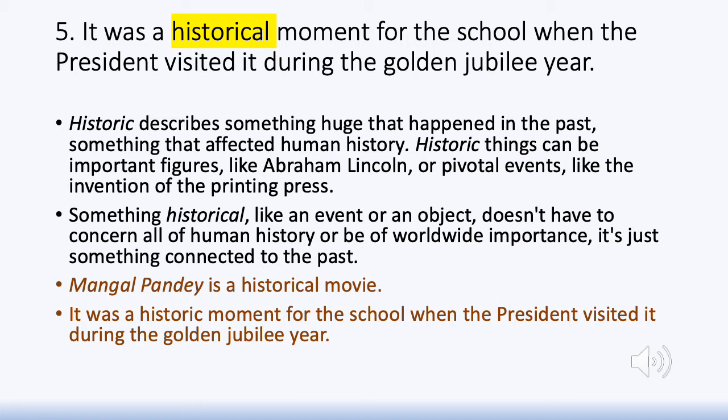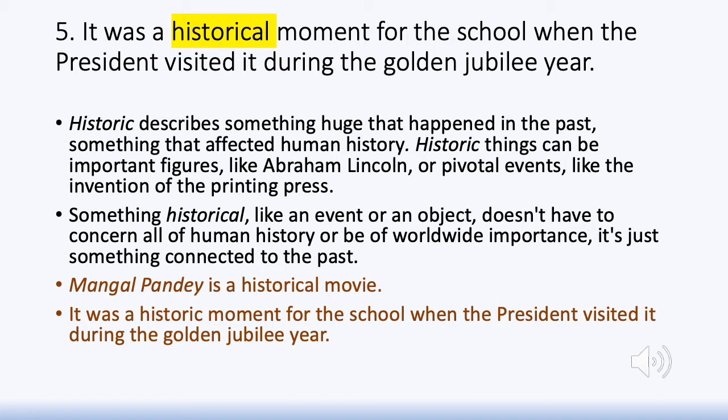Whereas historical is the word that we use to describe something that has connections with history. It can be an event, it can be an object. It is something that is connected to the past, something that is connected to history, that is historical. So we can say Mangal Pandey is a historical movie. Why?